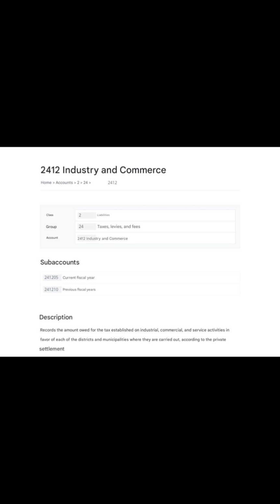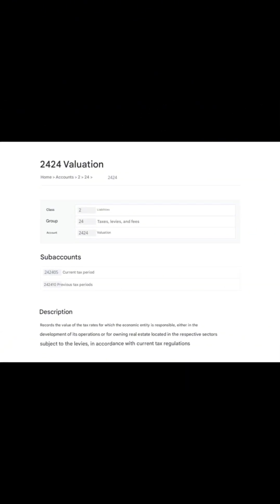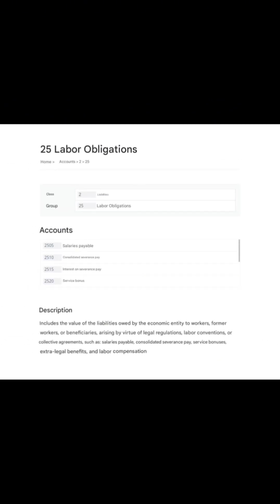Continue with 2412, industry and commerce. It records the amount owed for the tax established on industrial, commercial, and service activities in favor of each of the districts and municipalities where they are carried out, according to the private settlement. The next is 2424, valuations. It records the value of the tax rates for which the economic entity is responsible, either in the development of its operation or for owning real estate located in the respective sectors, in accordance with current tax regulation.